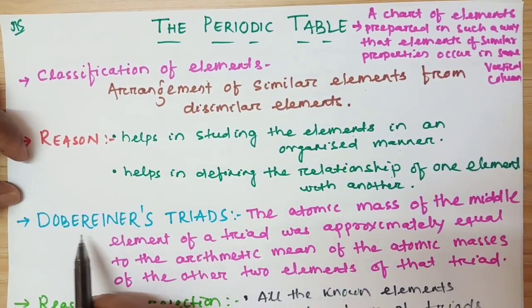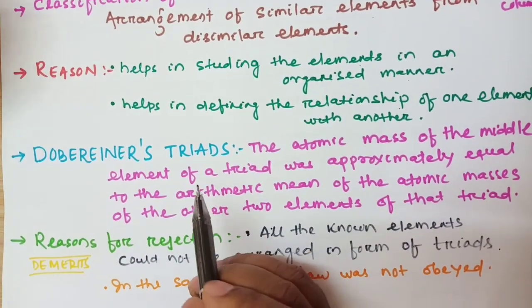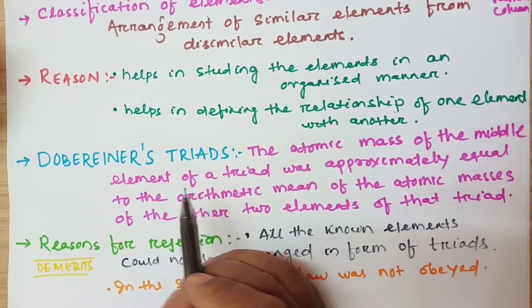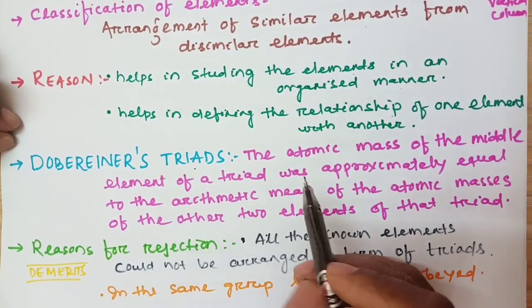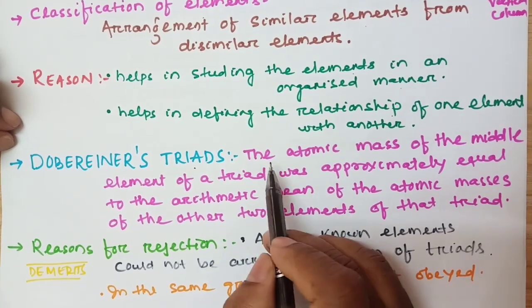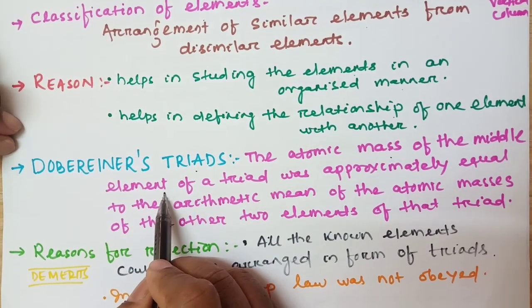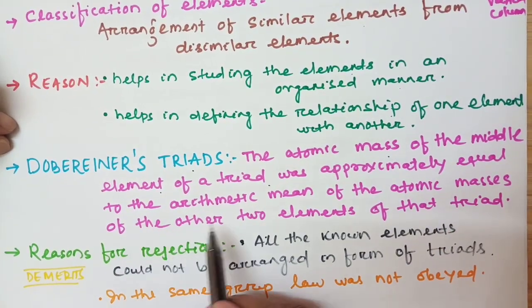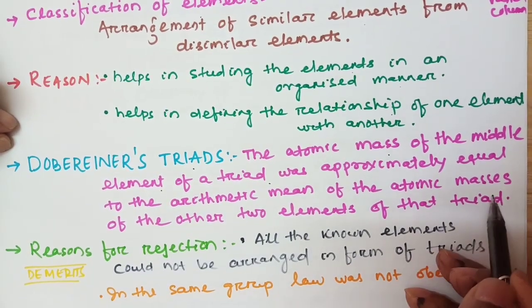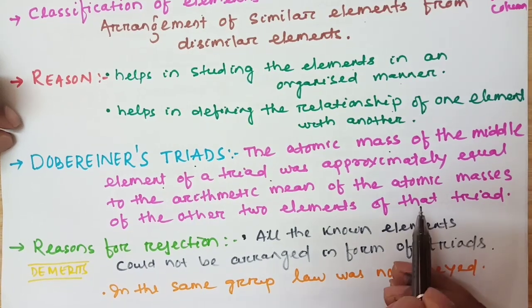So the first person, Dobereiner, first made a classification, making a group of three elements, which is called Dobereiner's triad. So what is the principle? What is the rule? He arranged the elements in such a manner that the atomic mass of the middle element of a triad was approximately equal to the arithmetic mean of the atomic masses of the other two elements of that triad. So, one example I am telling.